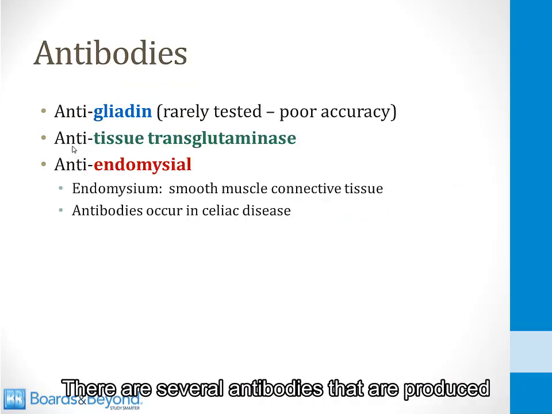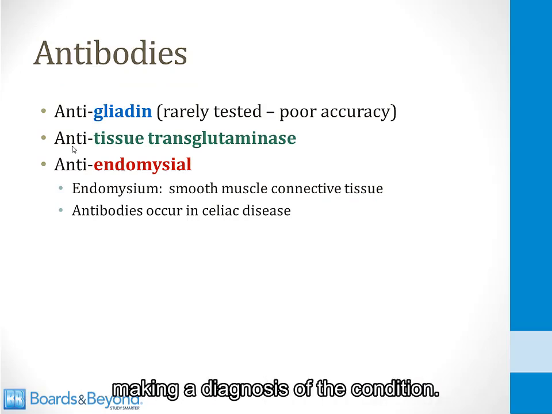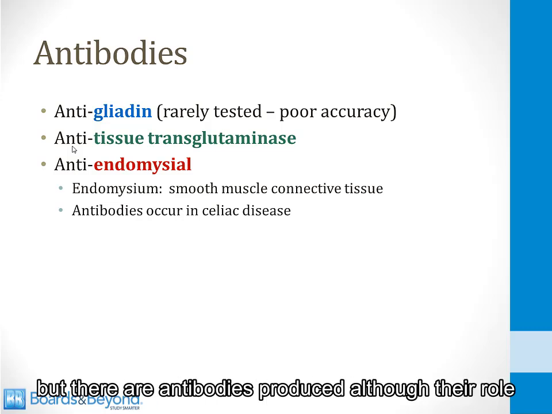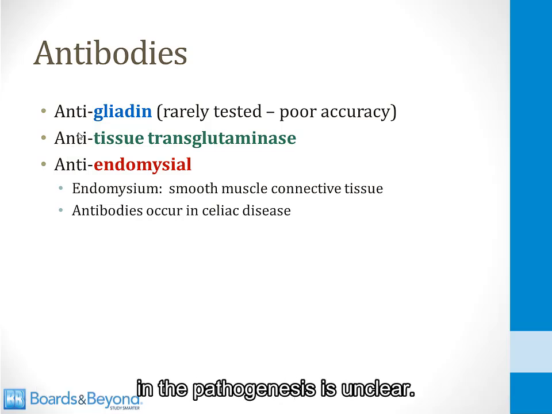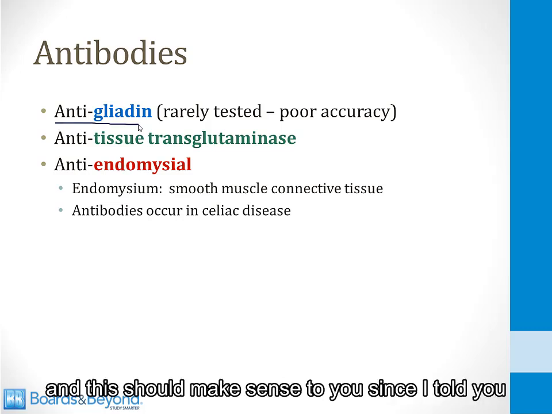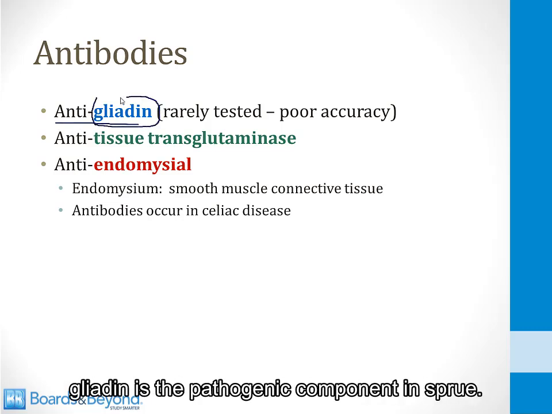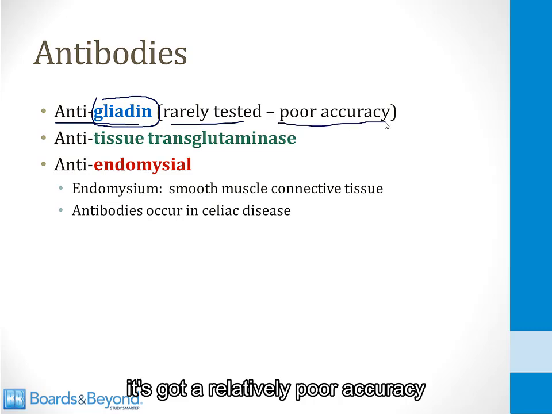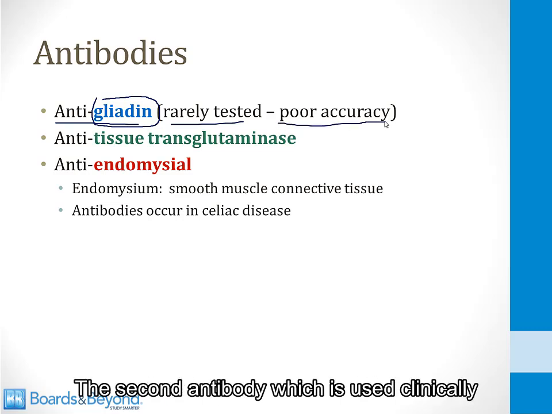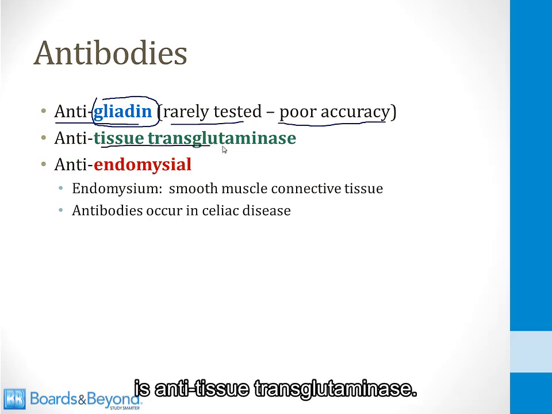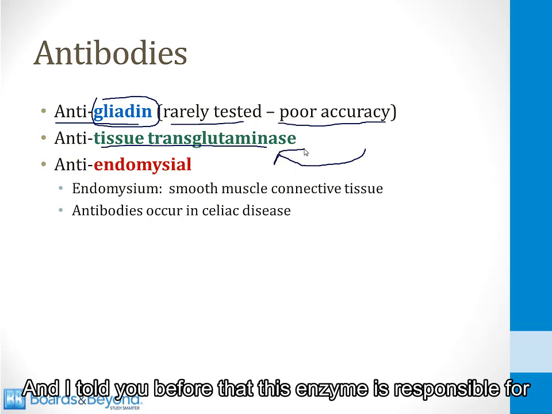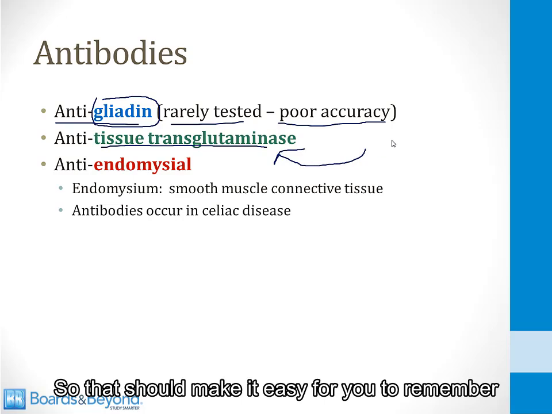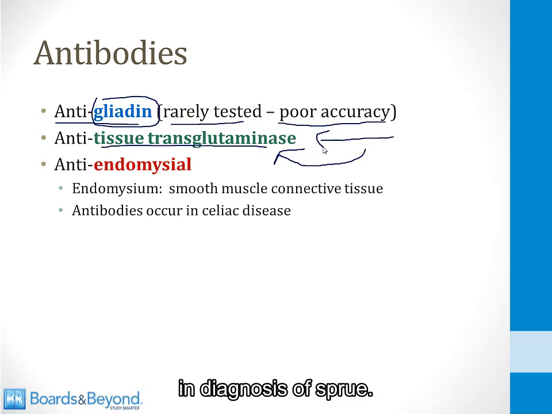There are several antibodies that are produced in celiac sprue which are very useful for making a diagnosis of the condition. Now, like I told you before, sprue is a T cell mediated disease, but there are antibodies produced, although their role in the pathogenesis is unclear. The first antibody is anti-gliadin, and this should make sense to you since I told you gliadin is the pathogenic component in sprue. This is rarely tested clinically, and that's because it's got a relatively poor accuracy for diagnosing the condition. The second antibody, which is used clinically, is anti-tissue transglutaminase, and I told you before that this enzyme is responsible for deamidating glutamine residues on gliadin, so that should make it easy for you to remember that antibodies to this enzyme are helpful in diagnosis of sprue.